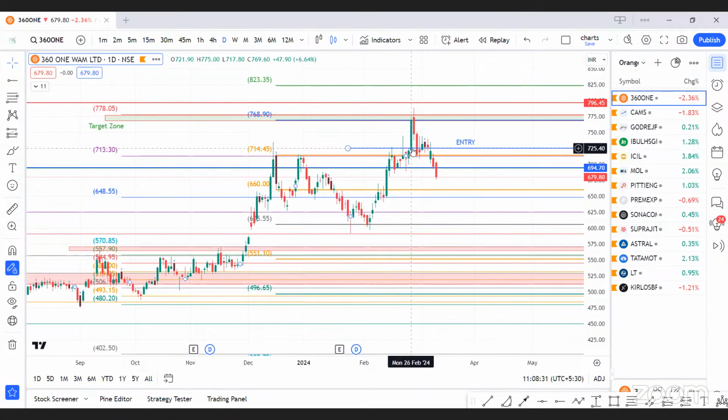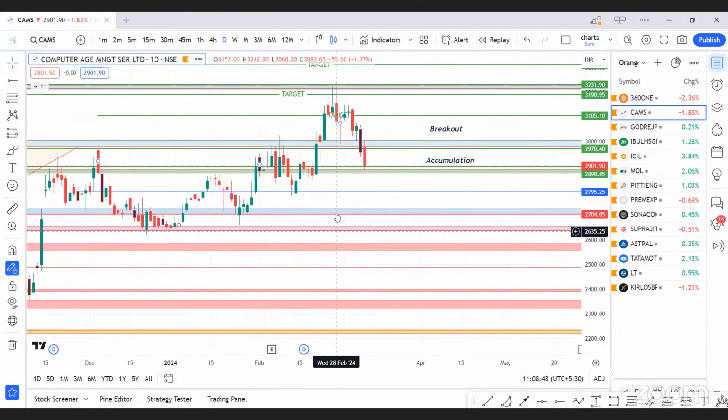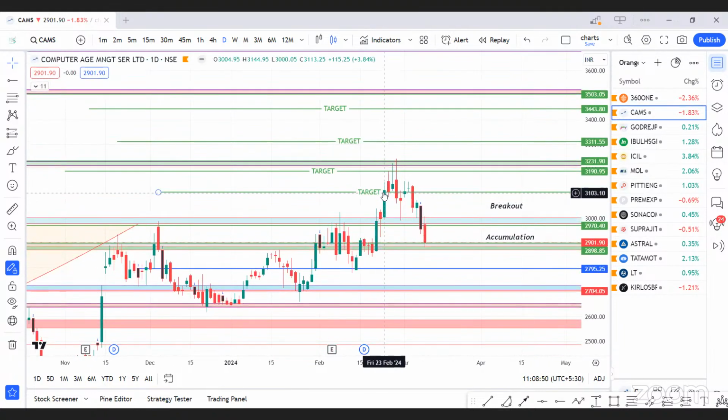C361. This was our entry point at 725 and our target was 778 and first probable rejection zone was 796. And see, it made high of 788. Our target met and rejected and respected our rejection zone too. Next was CAMS. Our entry was at 3100 and our target zone was 3231, and it made high of 3242. Our target met in this.